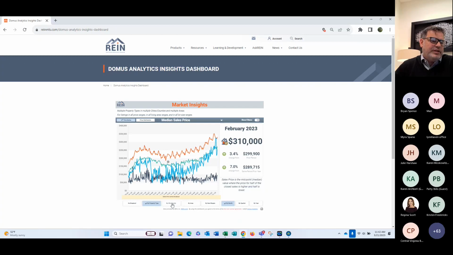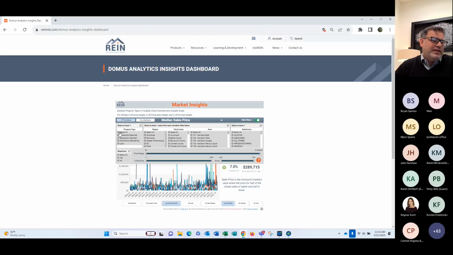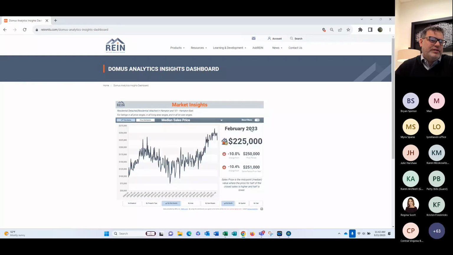We can switch this to city and county. Again, you see the little cog spinning there. And there you go, there's the crazy little graph by city. To make it a little bit easier, we can come here to the filters. We can deselect, choose residential, choose peninsula. Over here, we'll choose Hampton East, and we'll close the filter. And there's your graph for Hampton East.